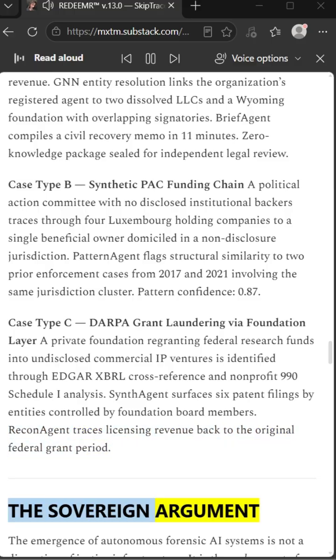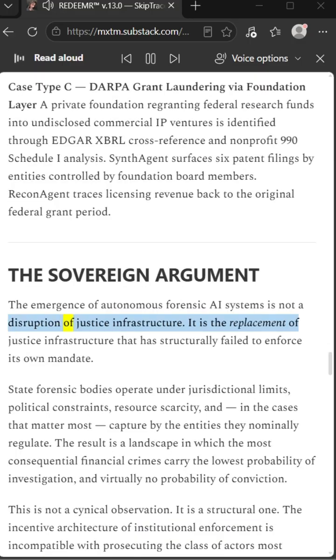The sovereign argument. The emergence of autonomous forensic AI systems is not a disruption of justice infrastructure. It is the replacement of justice infrastructure that has structurally failed to enforce its own mandate. State forensic bodies operate under jurisdictional limits, political constraints, resource scarcity, and, in the cases that matter most, capture by the entities they nominally regulate.